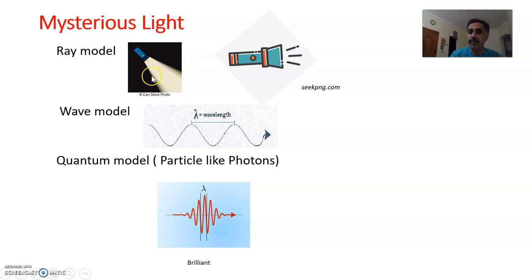So this is called the beam of light from the flashlight or torch light. This beam is made up of a bunch of rays. So this is a ray, this is another ray, this is another ray. So the beam is made up of a bunch of rays.